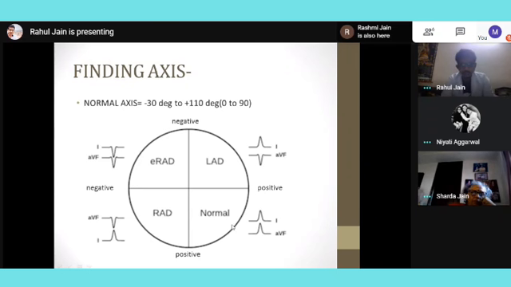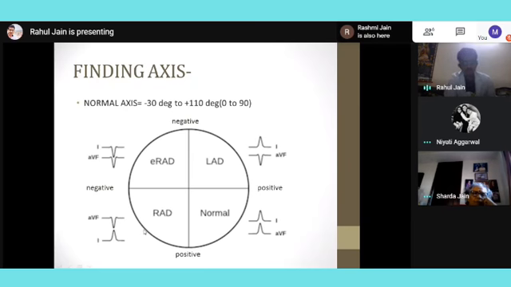So this is the normal axis. But when there is left axis deviation, or LAD, the heart becomes so hypertrophic on the left side that the resultant vector starts going towards this quadrant, and the opposite in the case of right axis deviation.